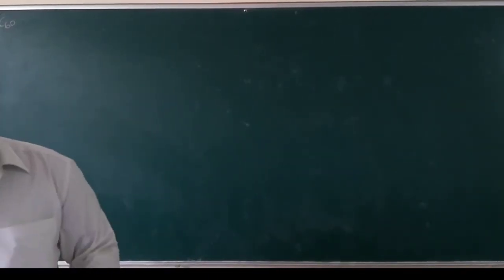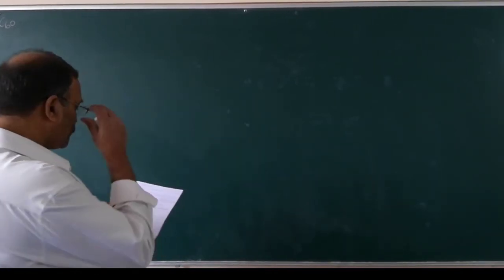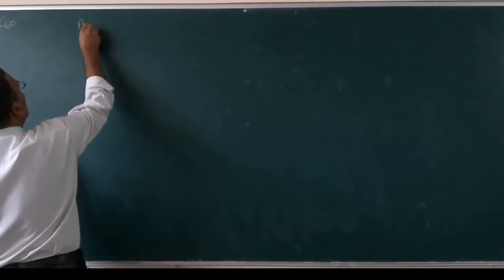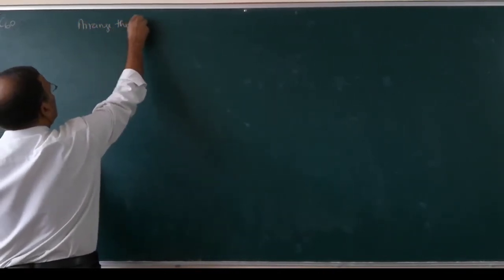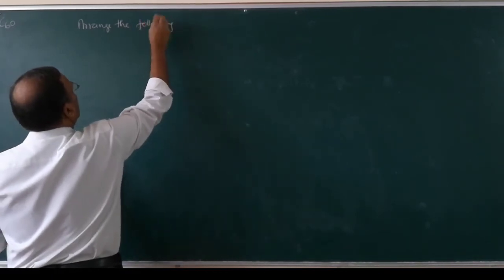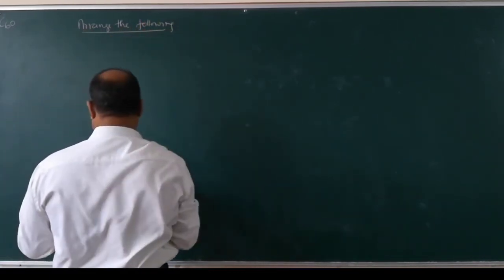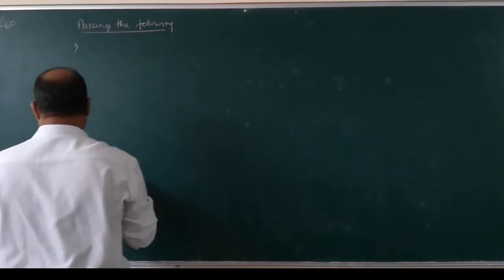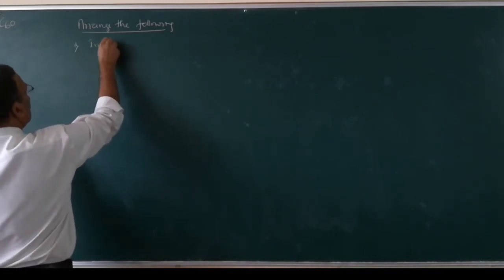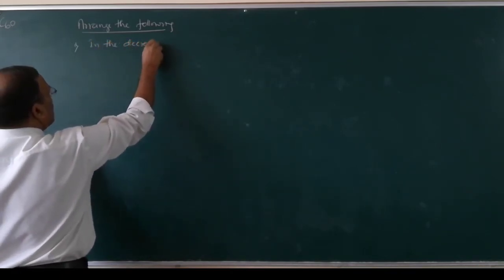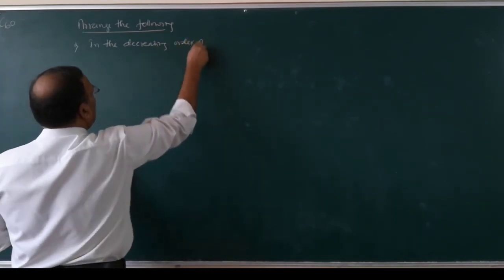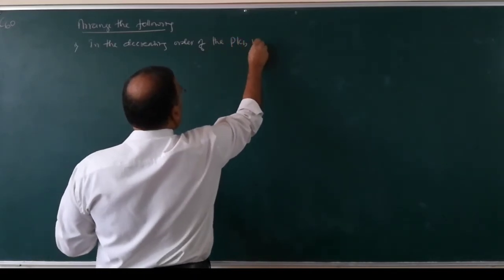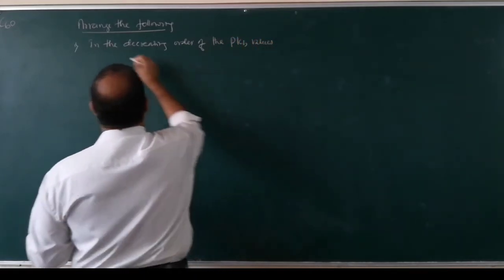So now we have to work out some simple problems. Arrange the following in the decreasing order of the pKb values.